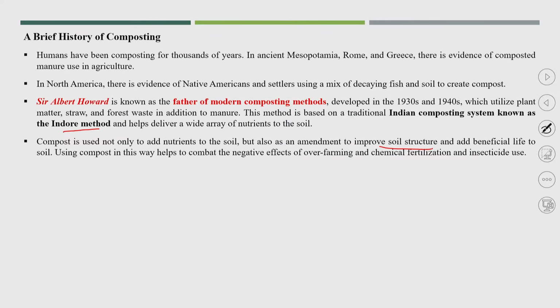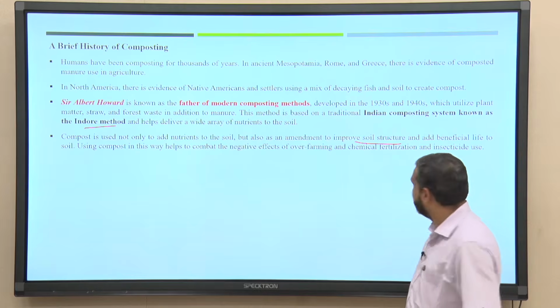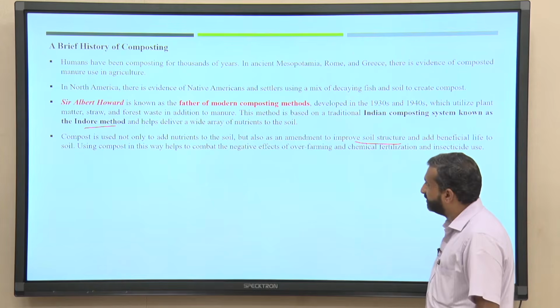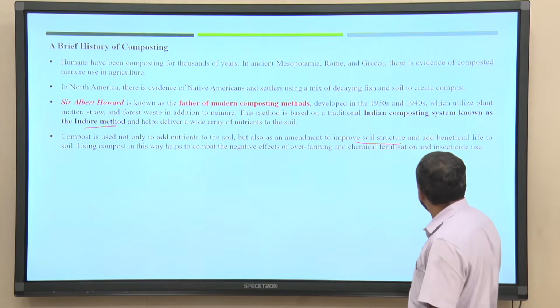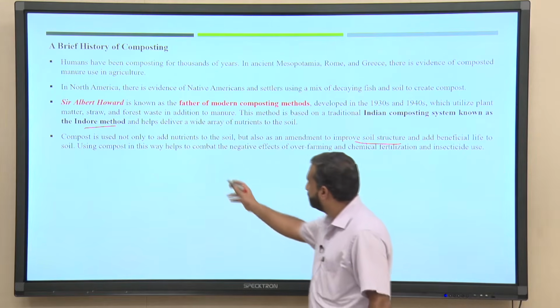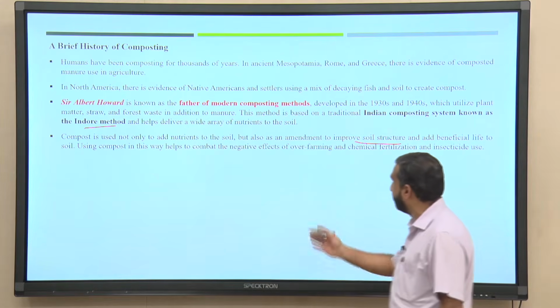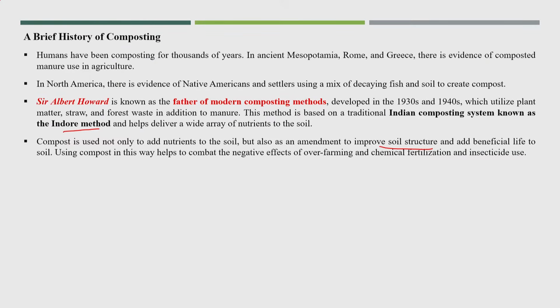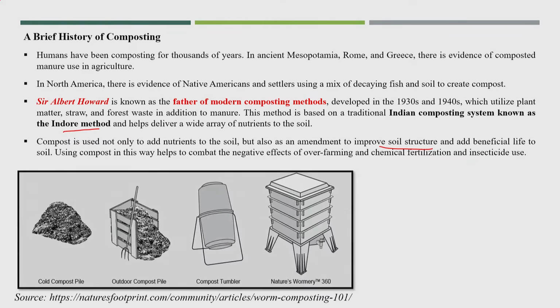In one lecture I will talk about soil quality, where I will explain how the soil structure improves by the addition of compost. Also, compost helps to combat the negative effects of over farming or chemical fertilizer. That is one of the major benefits normally found in the history of composting.